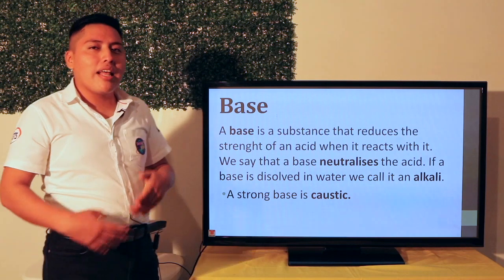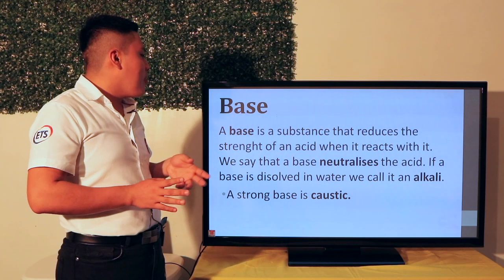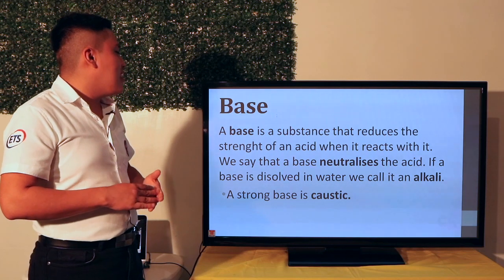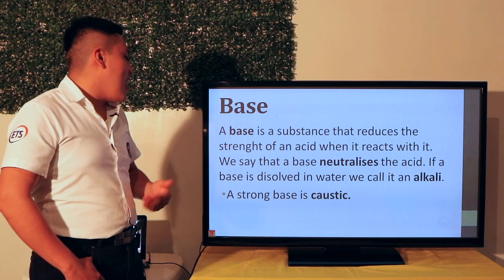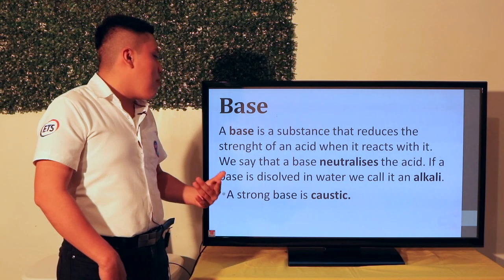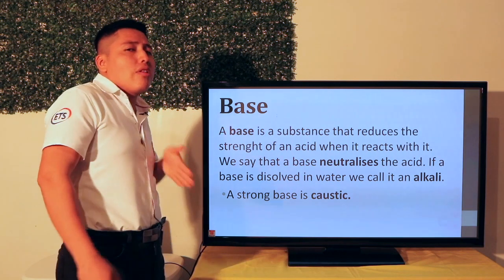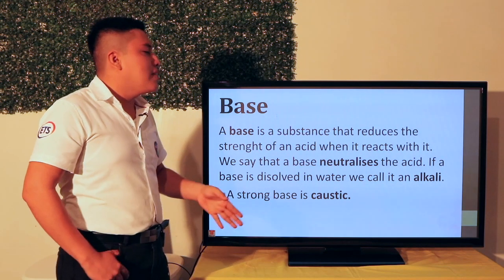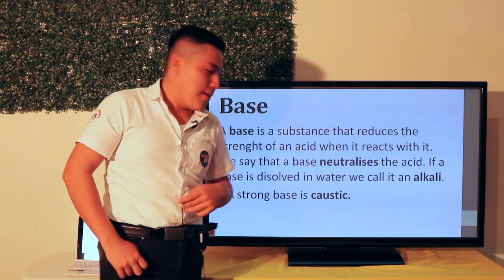Now let's see what a base is. A base is a substance that reduces the strength of an acid. It's the opposite. When it reacts with an acid, we say that a base neutralizes the acid. If a base is dissolved in water, we call it an alkali. Now a strong base is caustic. A base neutralizes the acids, as we have here: it's a substance that reduces the strength of an acid.